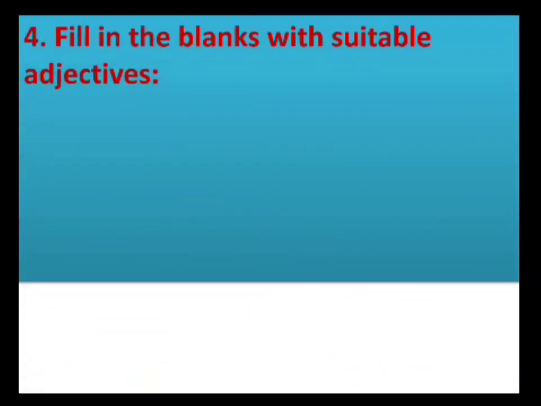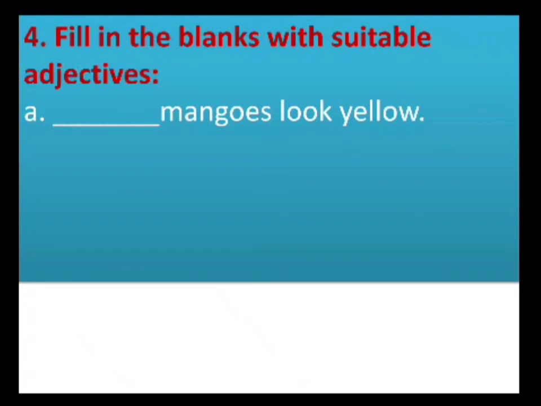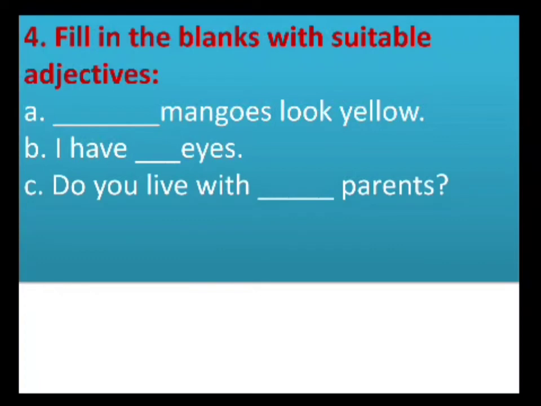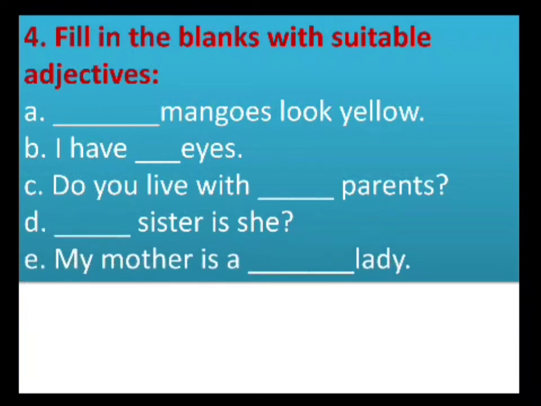Fill in the blanks with suitable adjectives. Dash mangoes look yellow. I have dash eyes. Do you live with dash parents? Dash sister is she? My mother is a dash lady. Our first one, those mangoes look yellow. It is a demonstrative adjective. You have to use those or these. Those mangoes look yellow or these mangoes look yellow.